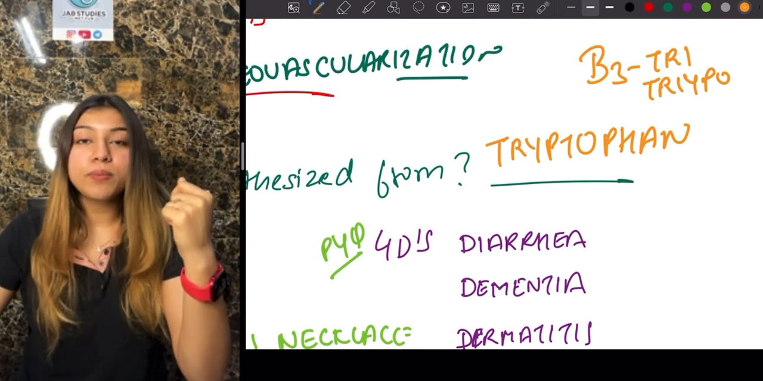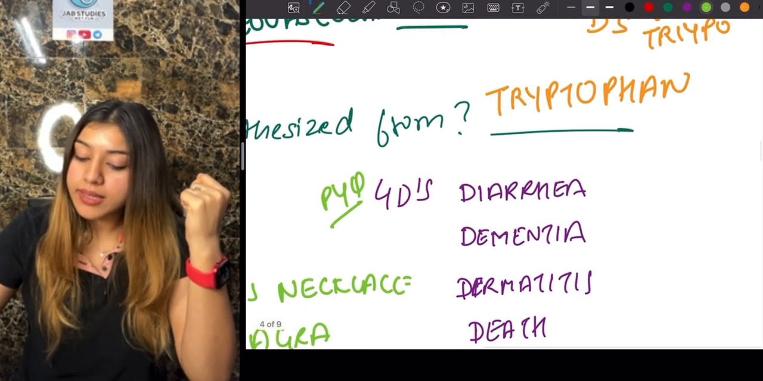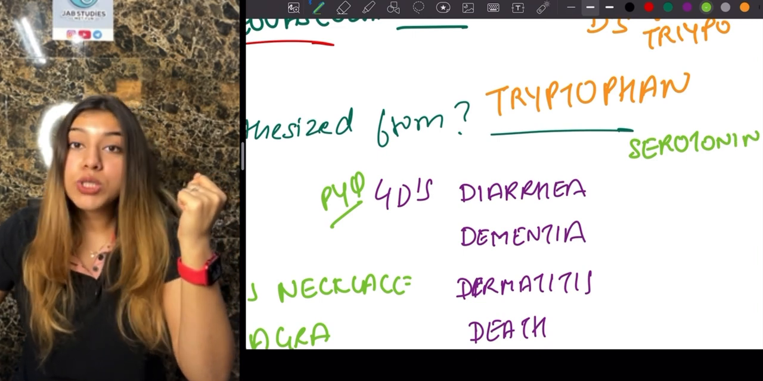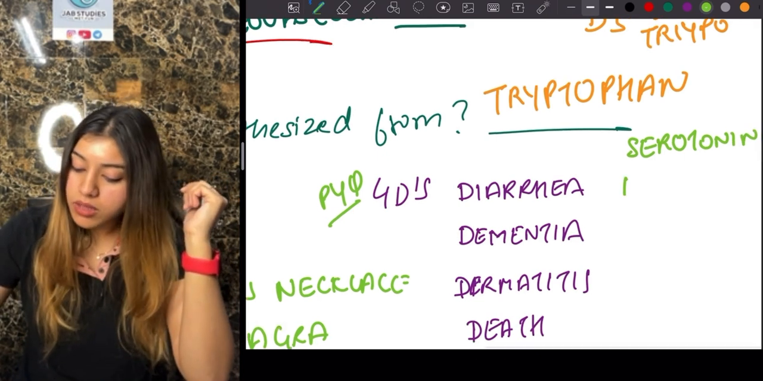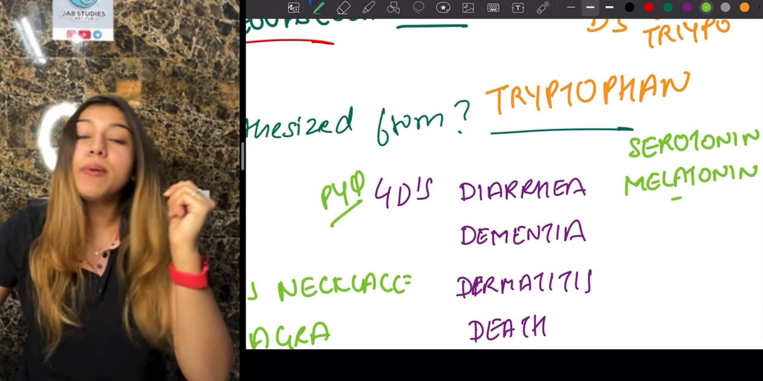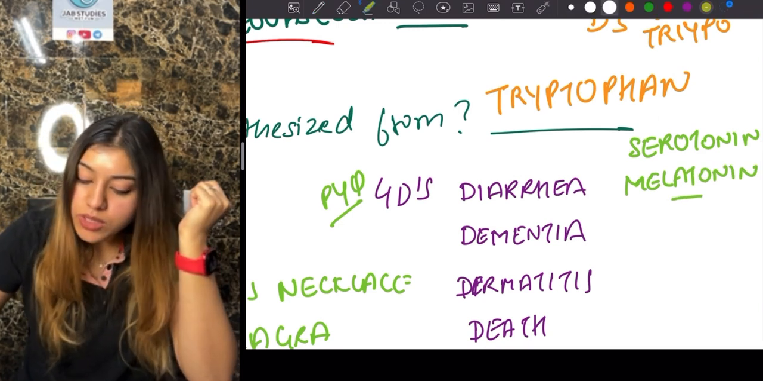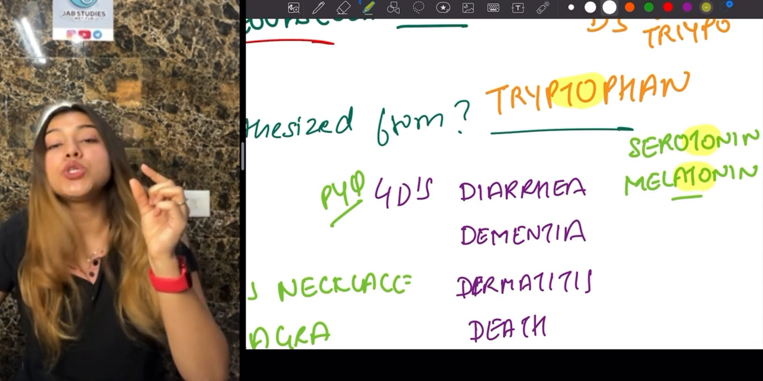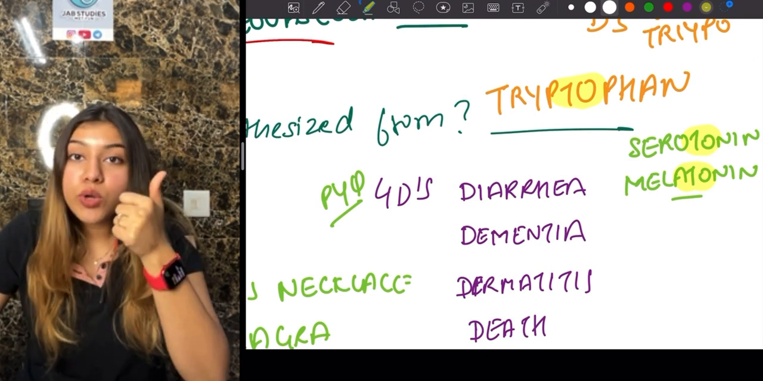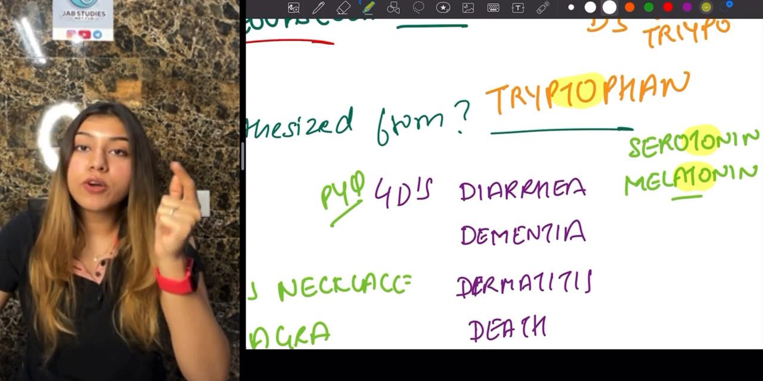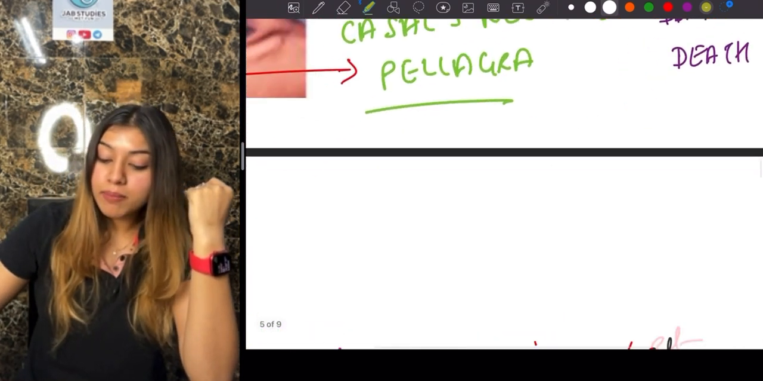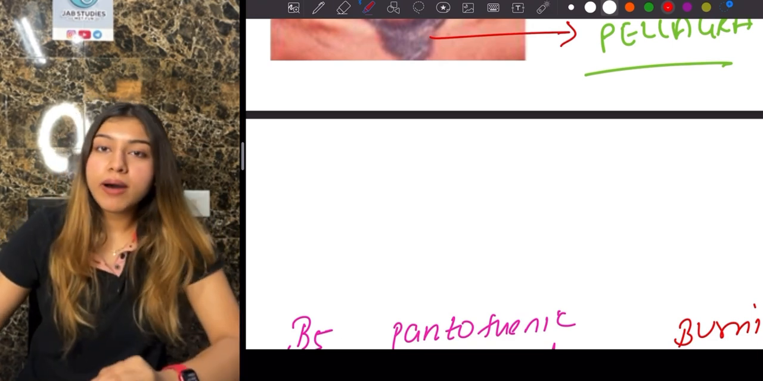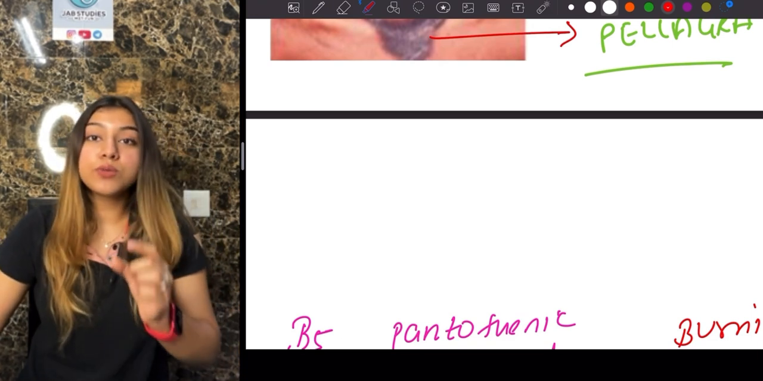What else is synthesized from tryptophan, guys? These are also PYQs. Another thing that you need to remember is serotonin, right? And also our melatonin, even melatonin. How am I going to remember this, guys? Remember, over here, you can see tryptophan, serotonin, melatonin. So serotonin, melatonin is also synthesized from tryptophan. Another PYQ that we can remember with serotonin, guys, is that serotonin is also a tumor marker. For which tumor, guys? It is for a neuroendocrine tumor.